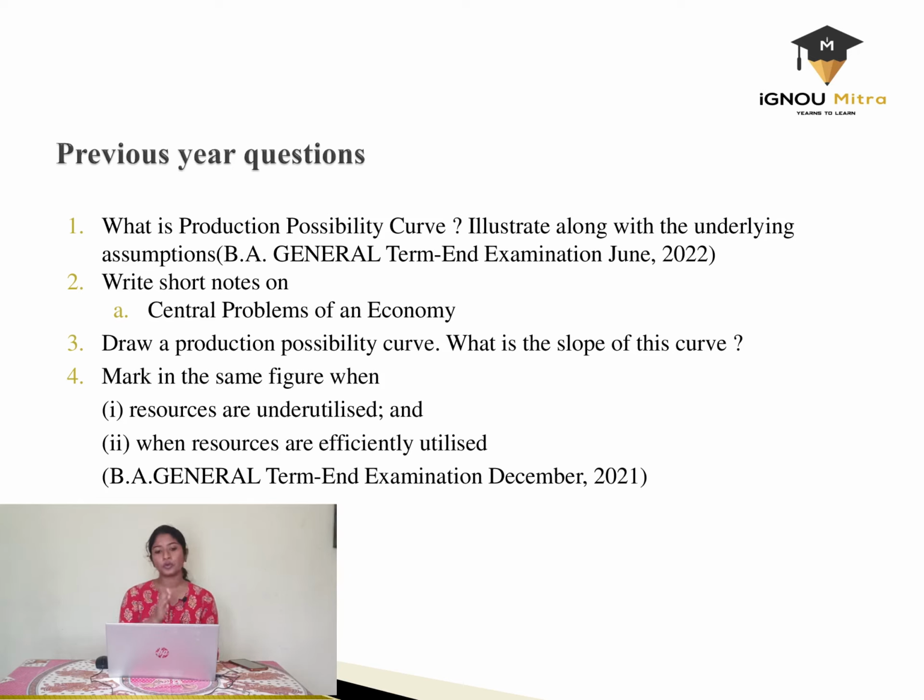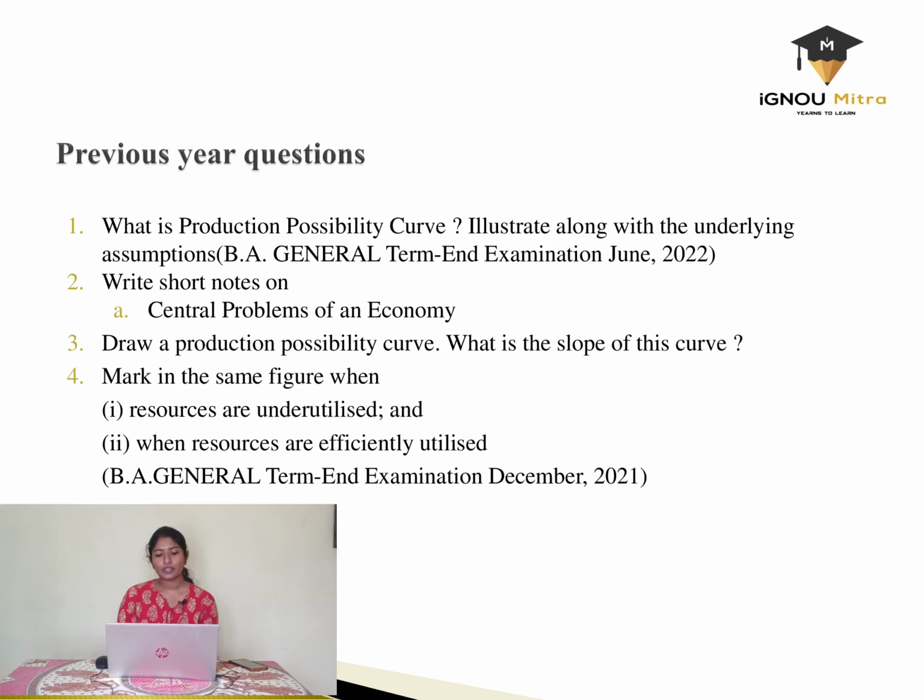Third question is, draw a production possibility curve. What is the slope of this curve? Slope of the curve is yet to be mentioned, but at the same time, the production possibility curve can be explained as concave to the origin. We have explained it using the table as well as the graph, and how both the outputs are being marked on both the axes of the graph.